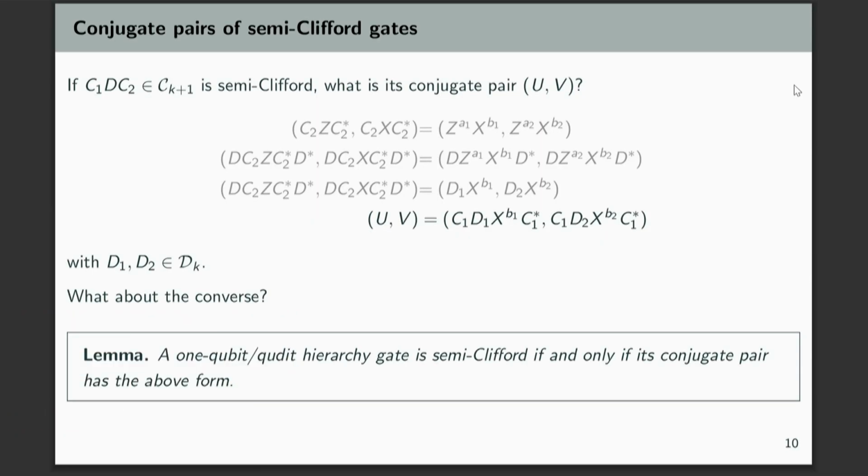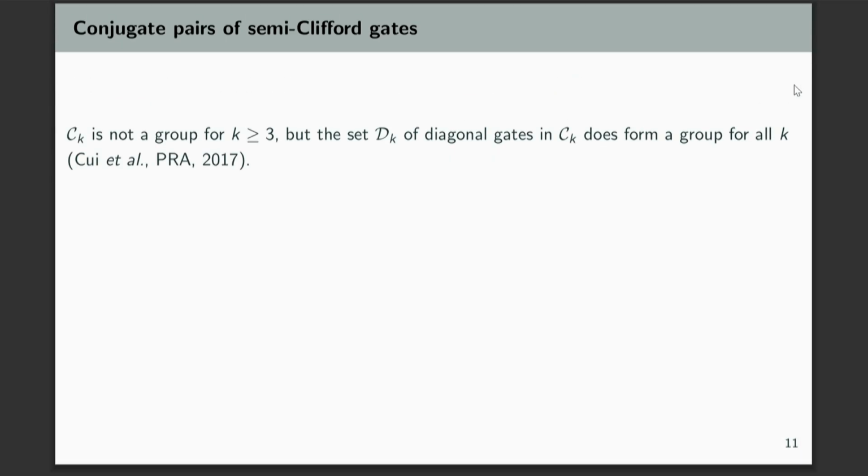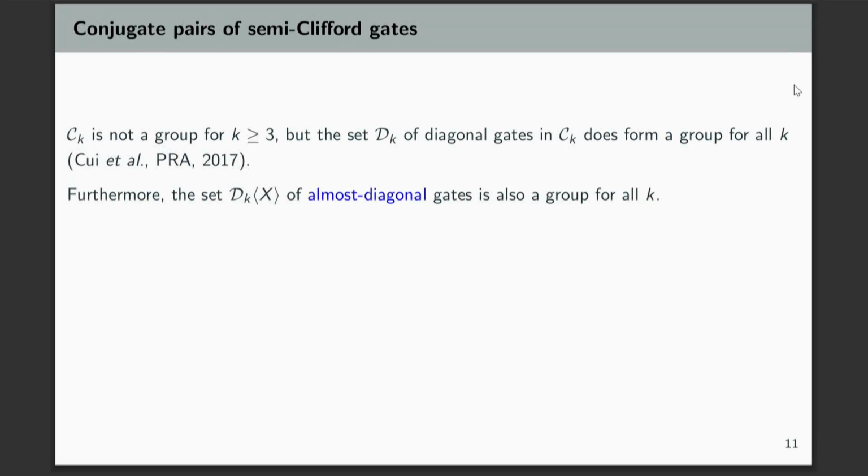And that's a key lemma in this work. And this part is actually quite complicated, the converse direction. That's one of the key technical insights. Okay, and we can try to simplify this condition a little bit. So what we can use is the fact that the group of diagonal gates does form a group, even though the kth level doesn't.